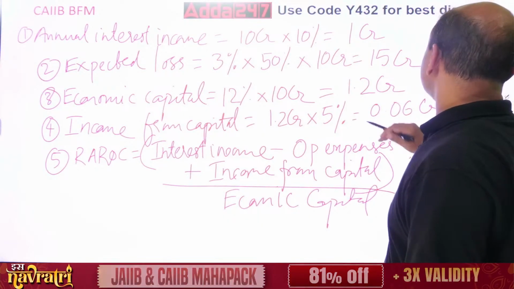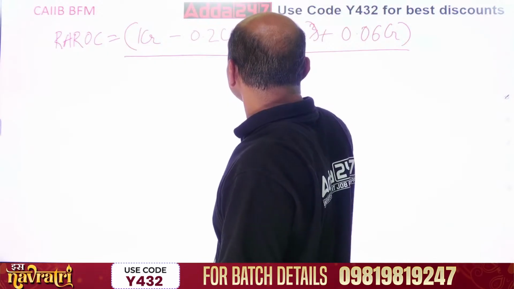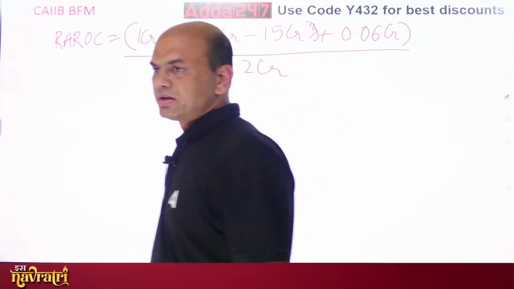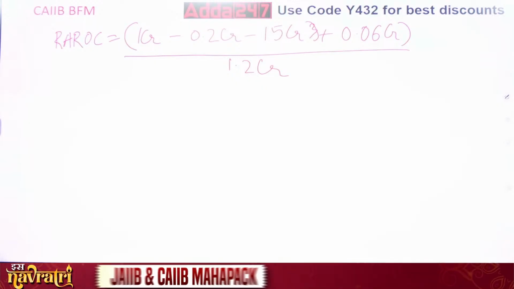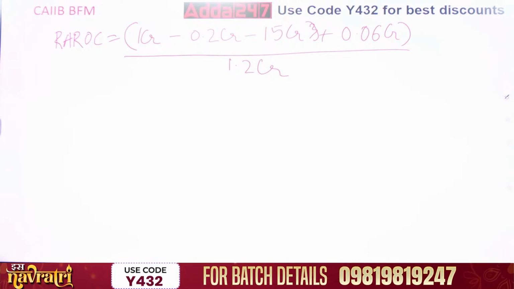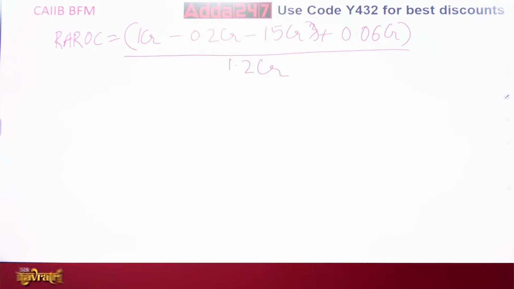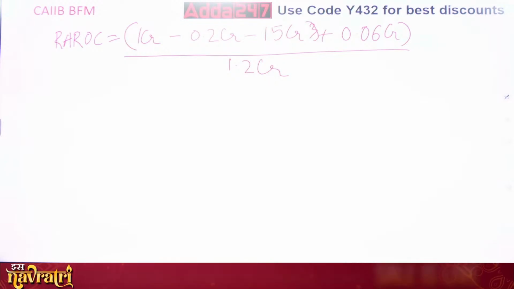What is the economic capital? 1.2 CR. Upon 1.2 CR. Do this now. Let me check if there's some problem over here. 1 CR minus 15 CR is what? Expected loss. One second. What have we done? This 2.